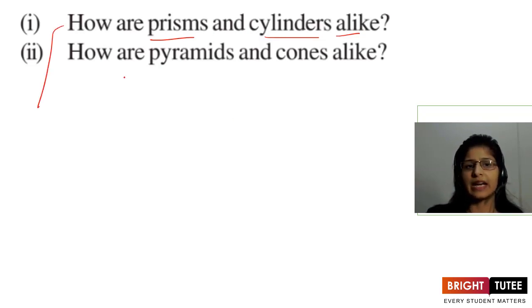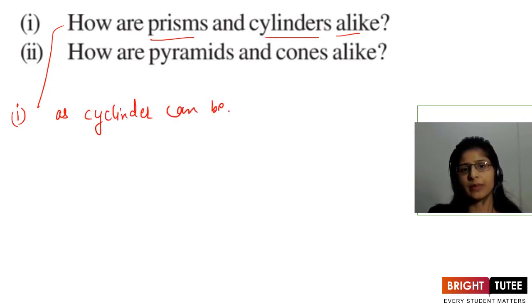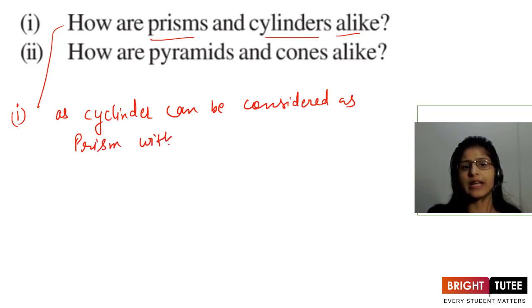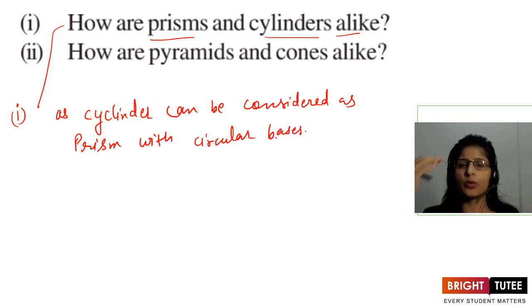So we will say they are alike in that a cylinder can be considered as a prism with circular bases.